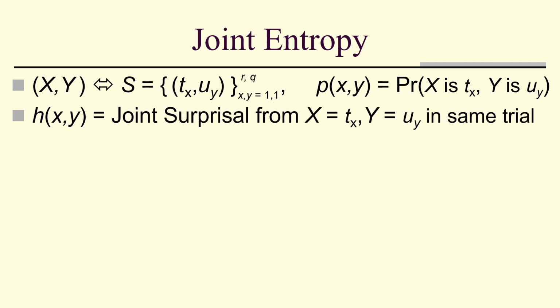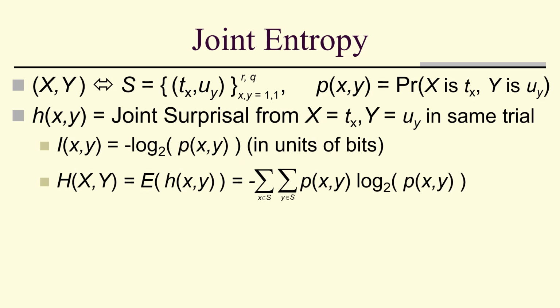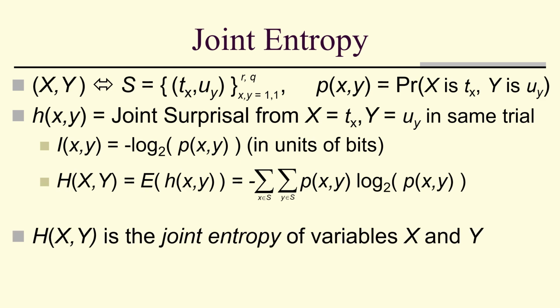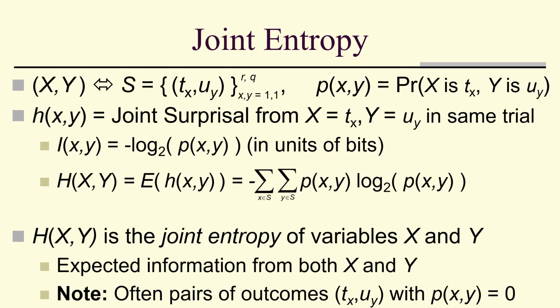So that leads to the concept of joint entropy. Remember, this is our joint surprisal. Our joint entropy is the expected information, or the expected joint surprisal, which is a double sum. It's the joint entropy of variables capital X and capital Y, the expected information from both X and Y. And notice that when we deal with pairs of outcomes, there are often pairs that have a probability of 0. So remember, we're actually only summing over non-zero probabilities.